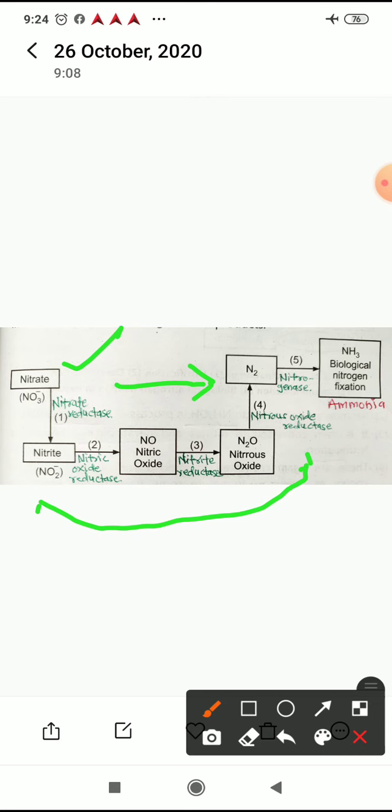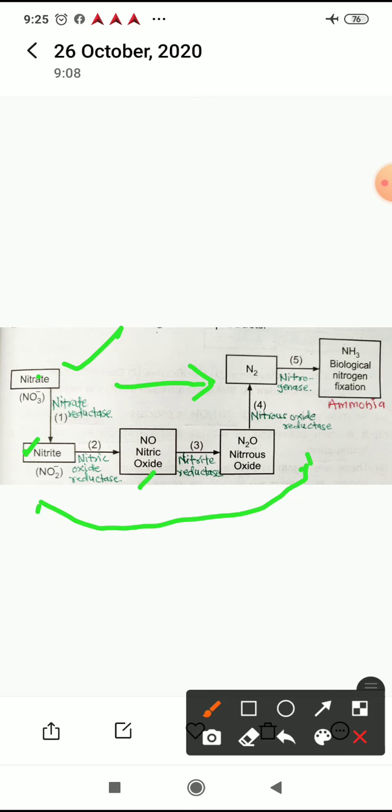So nitrate NO3, under the influence of enzyme nitrate reductase gets converted into NO2. We call it as a nitrite. Nitric oxide reductase act on nitrite to produce nitric oxide.